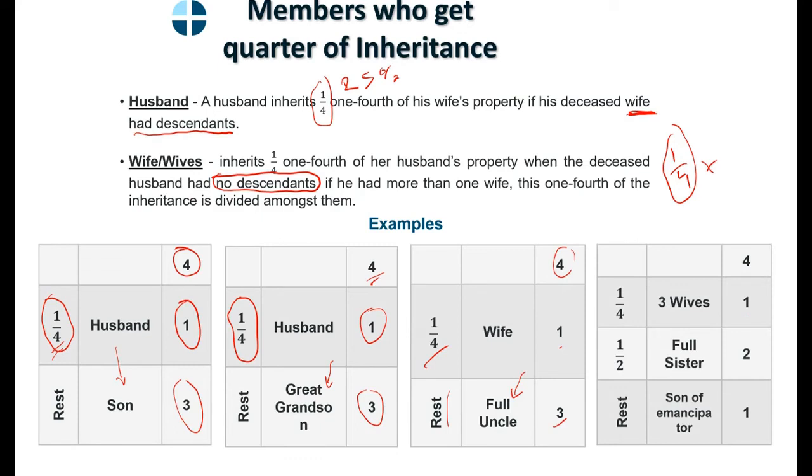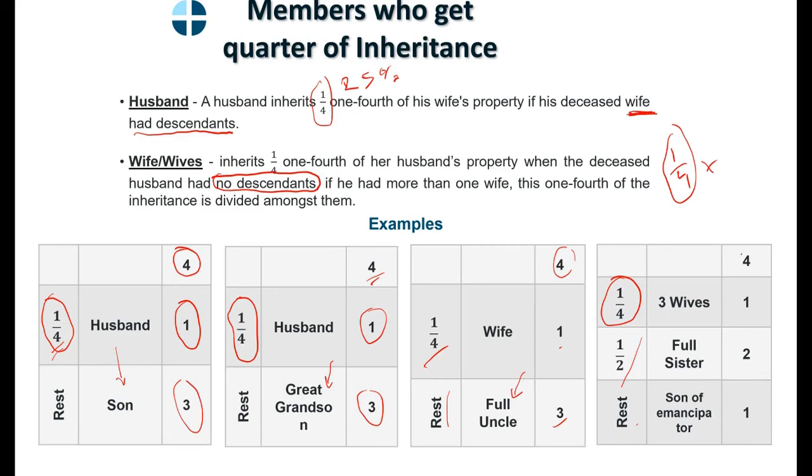Here we have 3 wives, full sister, and the son of emancipator, who is a asaba. The wives here grab a quota altogether. They all share a quota. The full sister is entitled to half because she met all her conditions, and the remaining goes to the asaba.